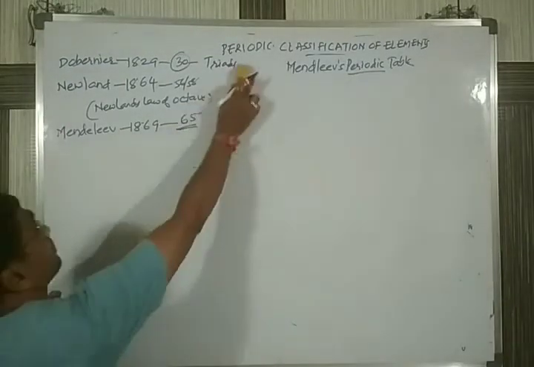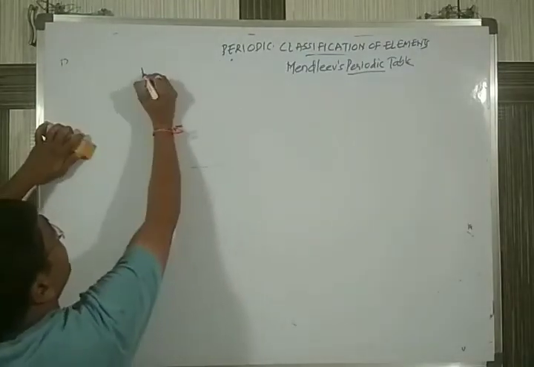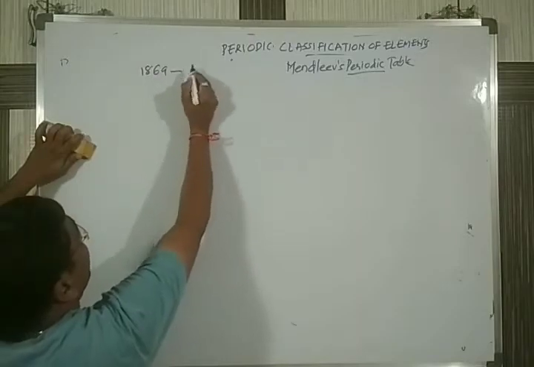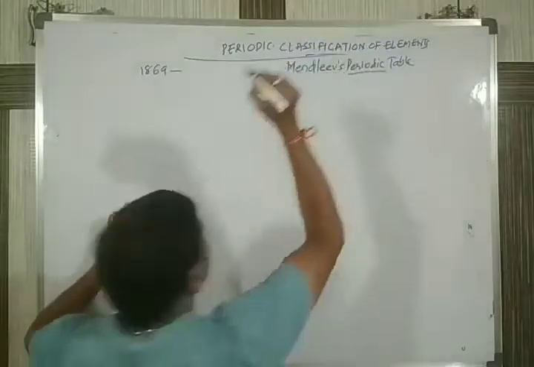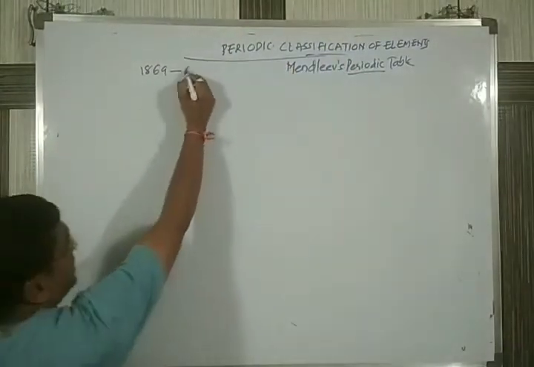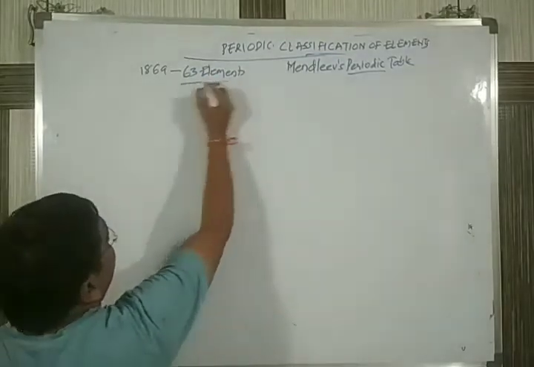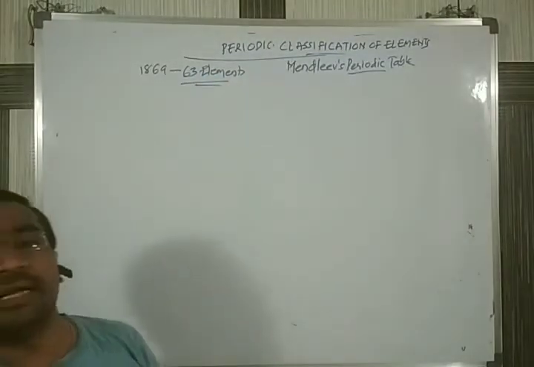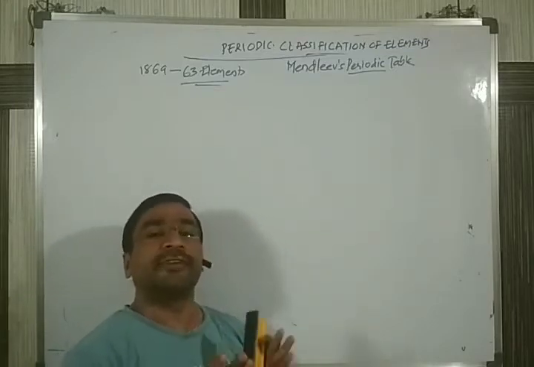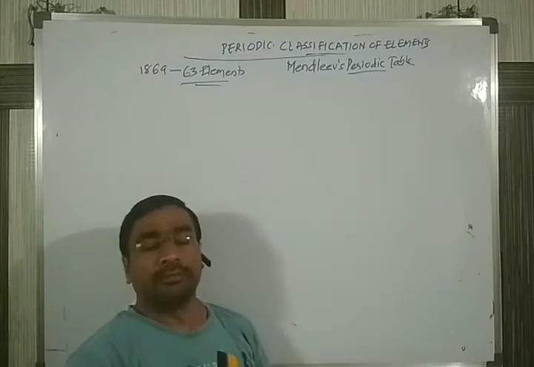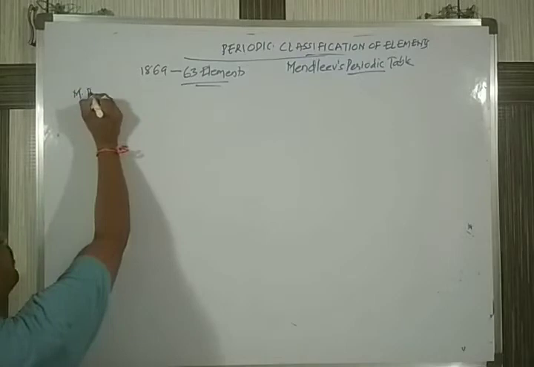To remember the year: Mendeleev gave his table in 1869, and by the time he gave it, 63 elements had been discovered. How did Mendeleev arrange them? He first gave a law called Mendeleev's periodic law.